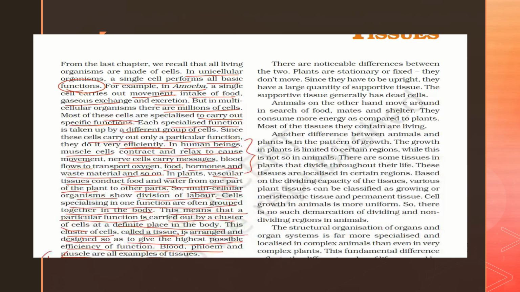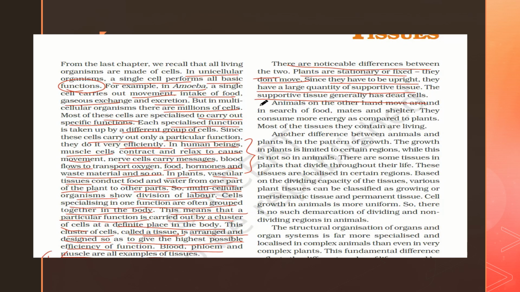There are noticeable differences between the two. Plants are stationary, or fixed, so they can't move from one place to another. Since they have to be upright, they have a large quantity of supportive tissue. They are standing in one place and are always upright. The supportive tissue generally has dead cells, which is a different kind of cell.